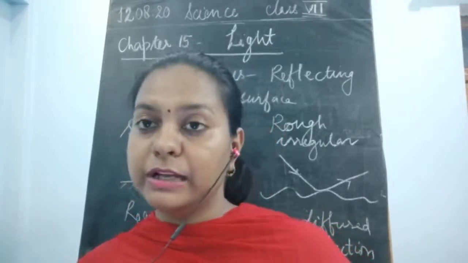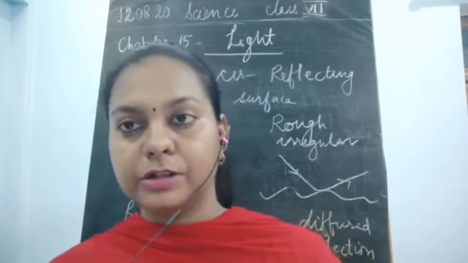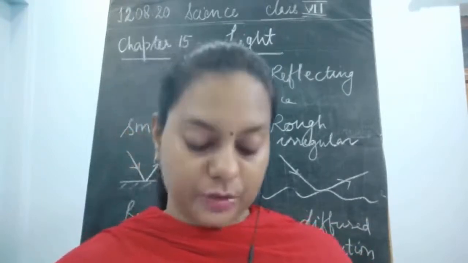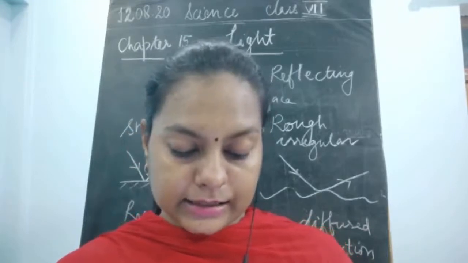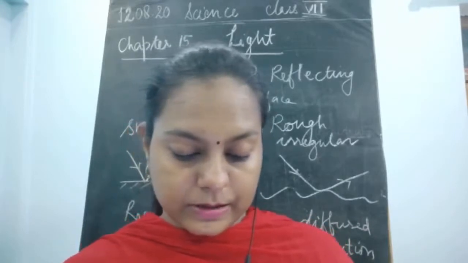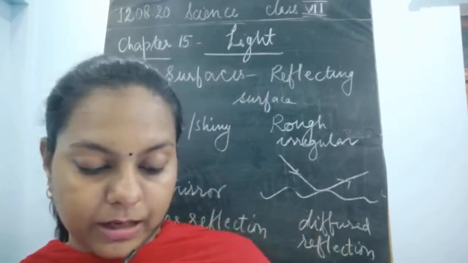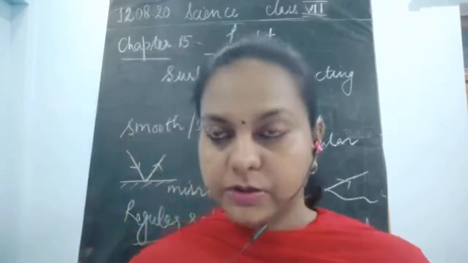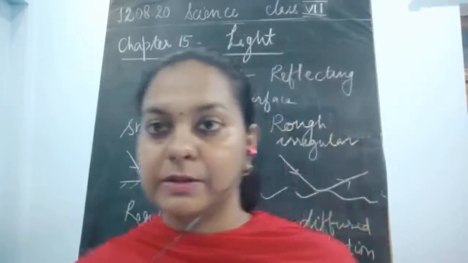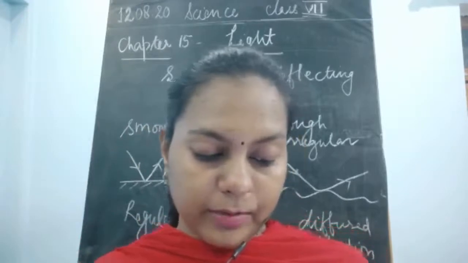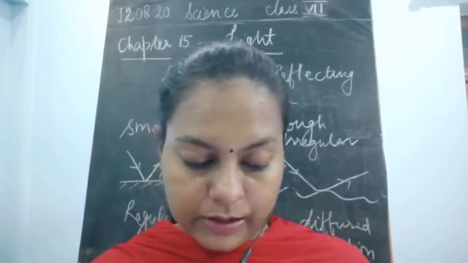Now you have to move the candle to different positions in front of the mirror and observe what is happening to the image. You will see that this image is upright in both cases. The candle flame appearing at the top of the candle shows such an image is called an erect image. An image formed by a plane mirror is an erect image of the same size as the object.